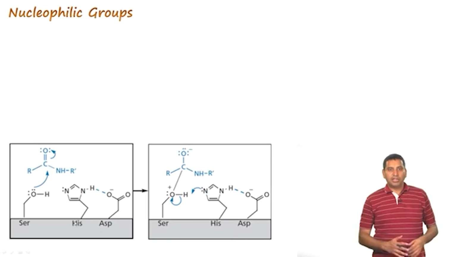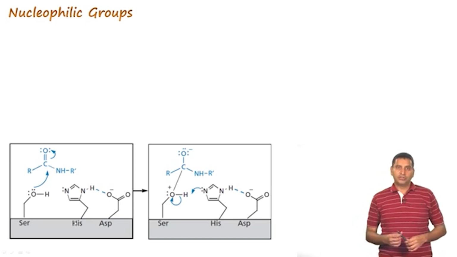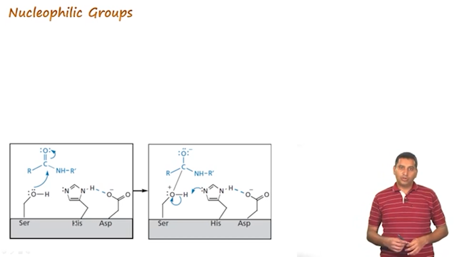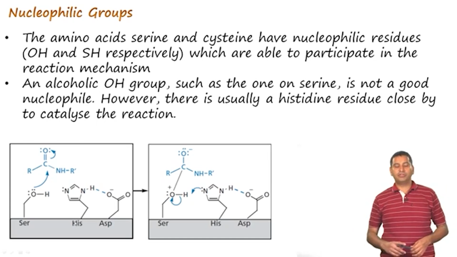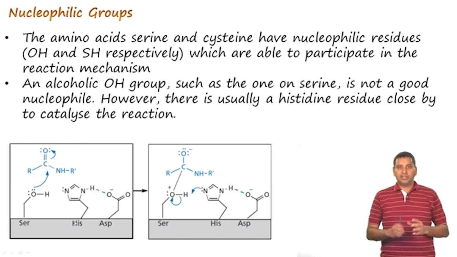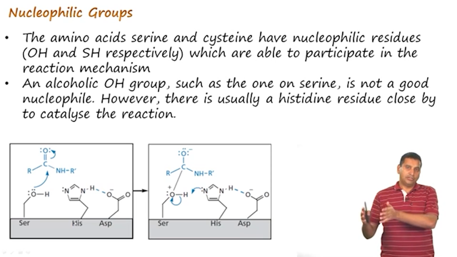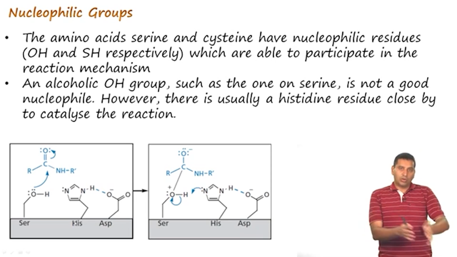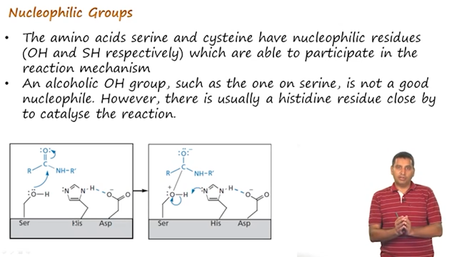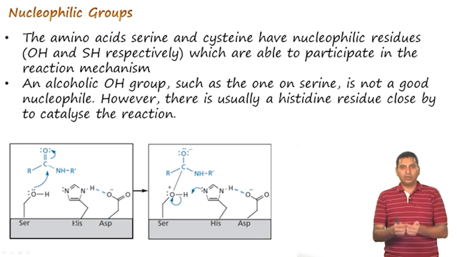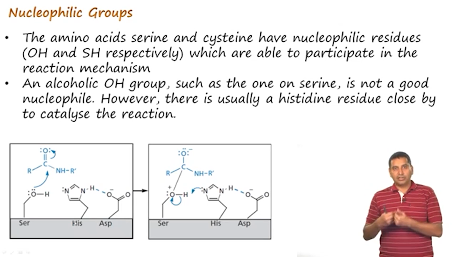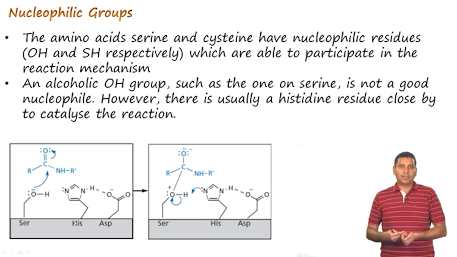The other important way in which catalysis occurs is through the use of nucleophilic groups. One of the best nucleophiles inside the cell contains a thiol, which is a cysteine residue, and the pKa of thiols are typically in the range of 7 to 9, but they can go down depending on the local environment. Thiolates are excellent nucleophiles, and therefore, they can act as a nucleophile in certain reactions.